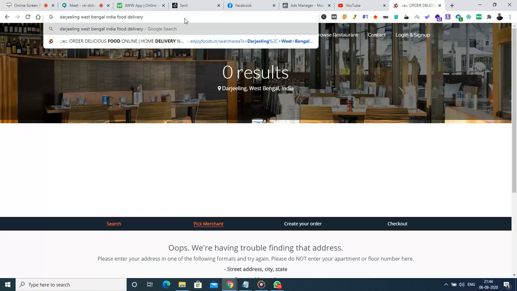And if enjoyfoods.in has two web pages which are targeting the same keyword, then probably Google will get confused about which particular URL it has to show. So one is from the search result and the other one is from the page which has been specifically created for the keyword. In this case, how can we show Google that we had separately created a page, and this is the page that we are targeting for the keyword, and don't consider the other websites which are all competing for the particular keyword? That's what we have to say, right?